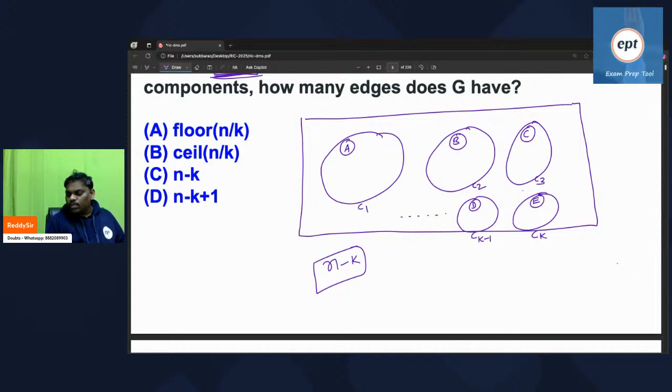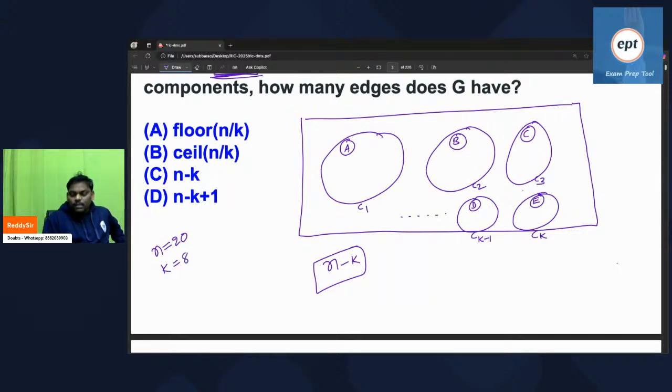If anyone has a small doubt, let us assume that the number of vertices is 20 and the number of components is 8.